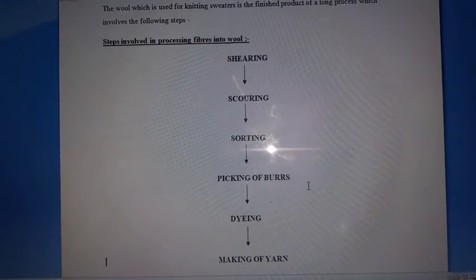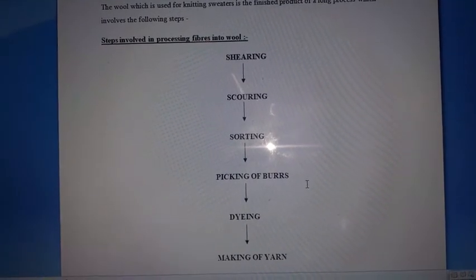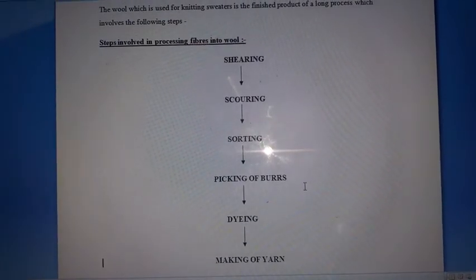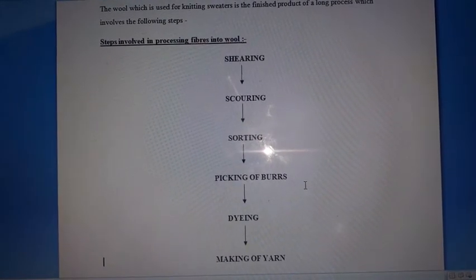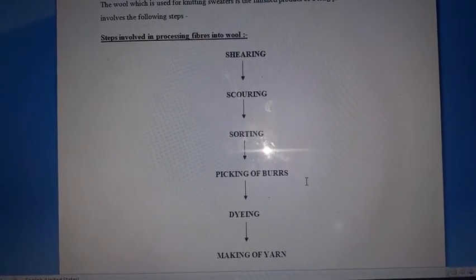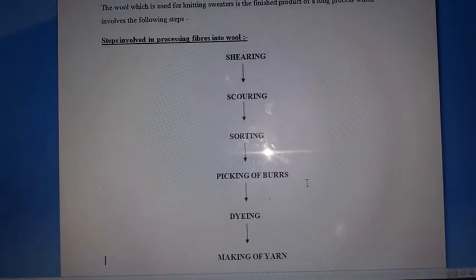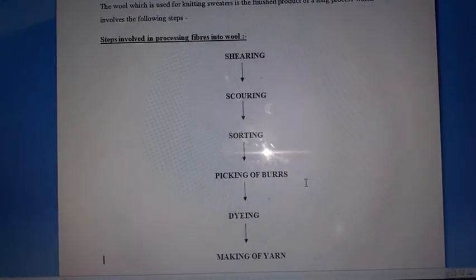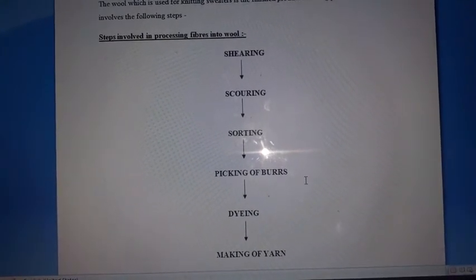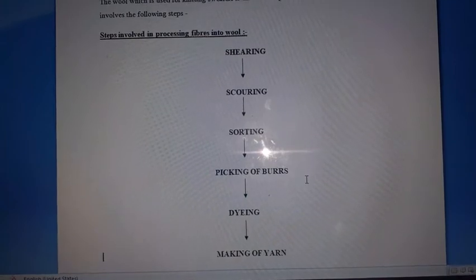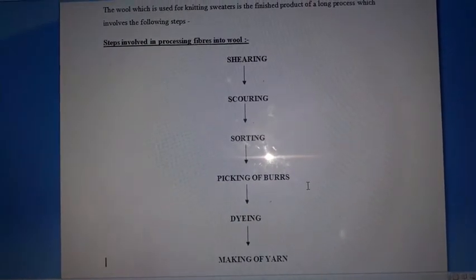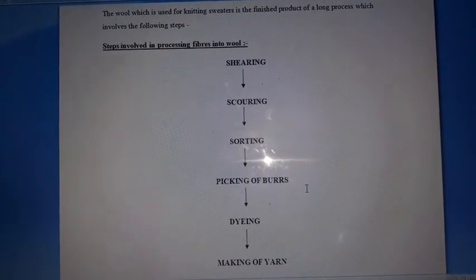But one thing should be taken care of: shearing must be done in the summer season. Now the question is why? Because as I told you, hair protects the sheep from the cold environment, right? Now if the farmer cuts the hair in winter, then what will happen? There will be nothing to protect the sheep from the cold environment, and the sheep could die. So in order to avoid this, shearing must be done in the summer season.